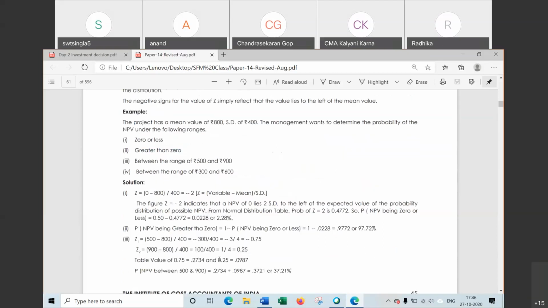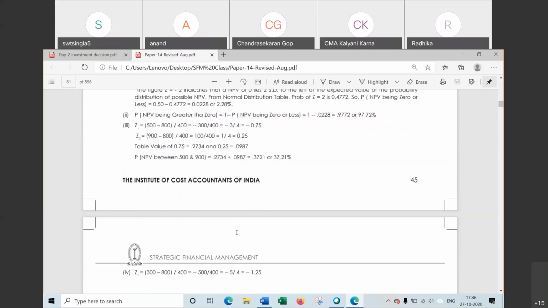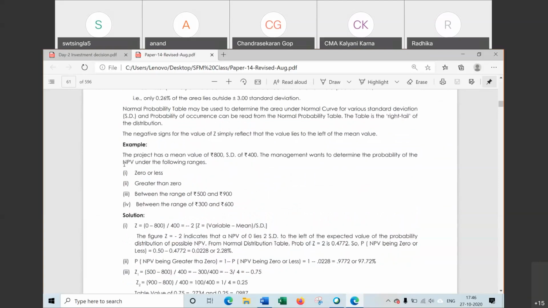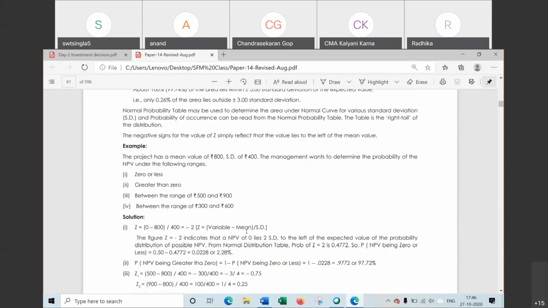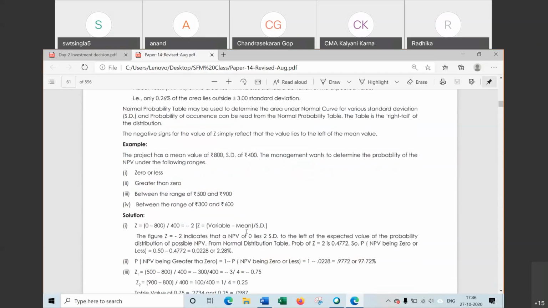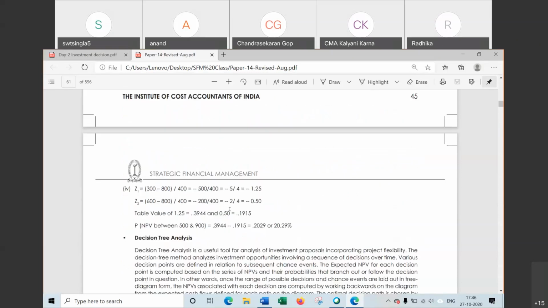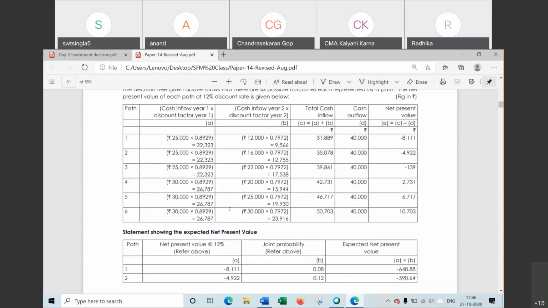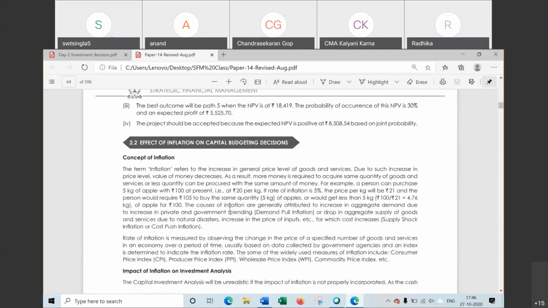The same type of question has been given. Earlier, question number 14 was in the workbook. This time it has been added in the last. Try to practice this question also for normal distribution. Range is for 500 to 900, for 300 to 600. Download the Z score table and you can practice this example also. So almost all the questions we have done, so many questions we have done so far.